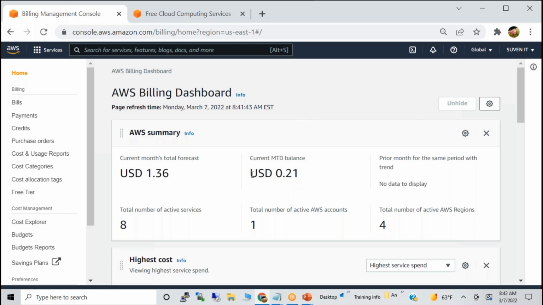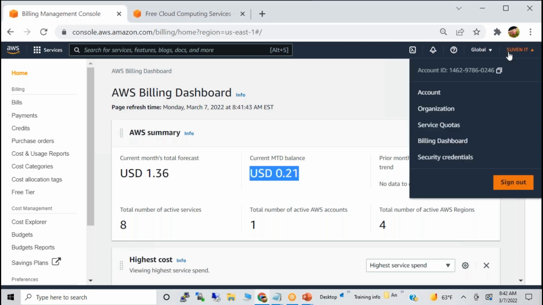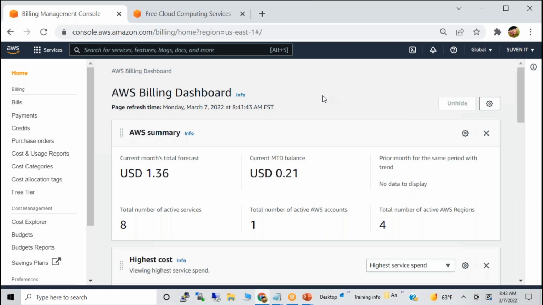Okay, now the charges are very limited, so you don't need to worry about the charges, but keep an eye on your bill. I will show you where to check the bill. I will even show you how to set up a bill alert, so that if it is more than $5, you will get a mail like that. I will help you set that up.